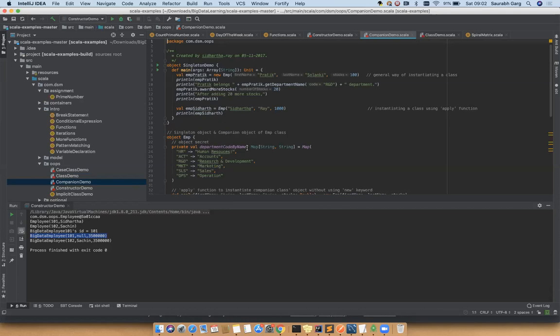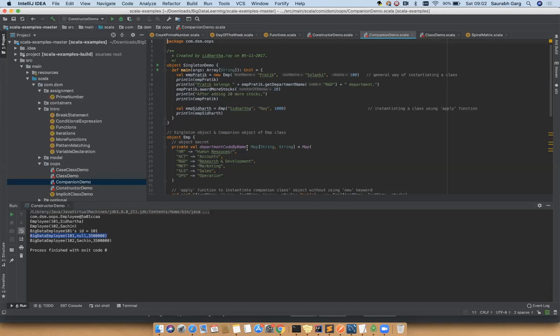But when you are declaring a class with the keyword object, it becomes a singleton object. When you are declaring a class with the object keyword, it becomes a singleton class. That means you won't be able to instantiate it more than once. This is also a common interview question: what is a singleton class and how do you achieve a singleton class in Scala? So singleton class means when you are declaring a structure or a class with the keyword object, it can't be instantiated more than once.